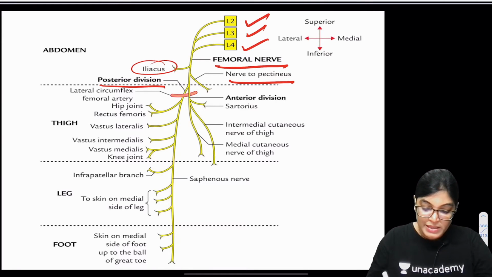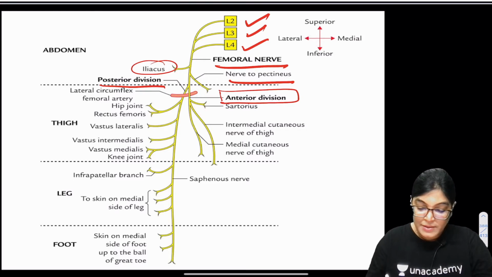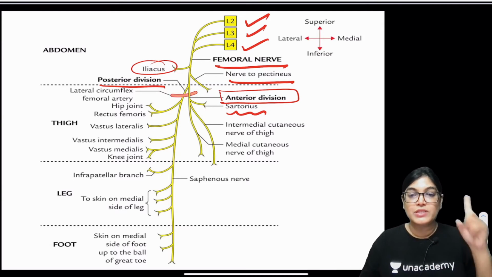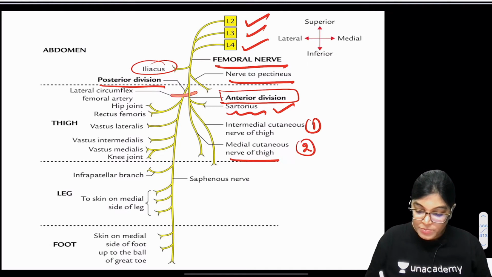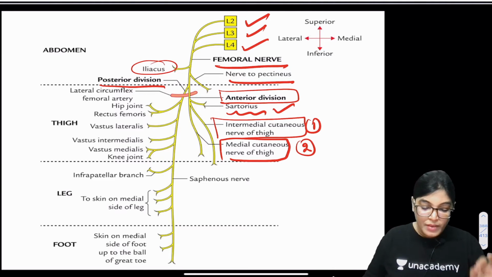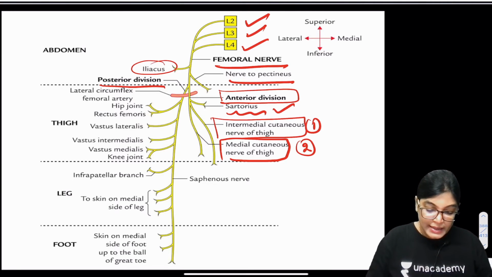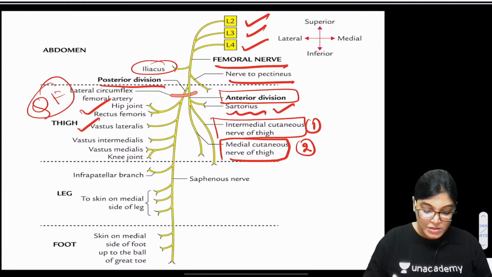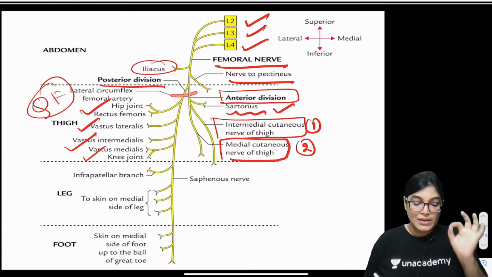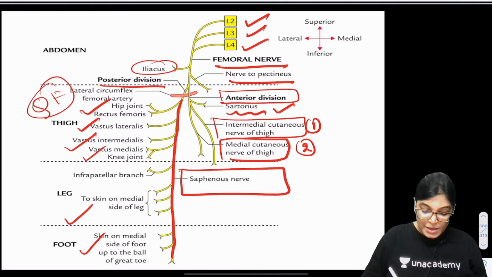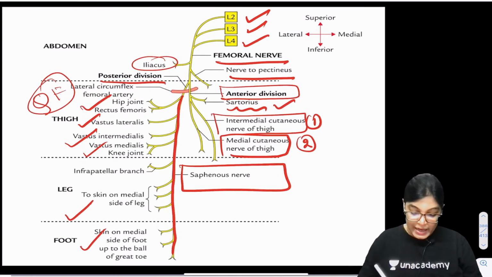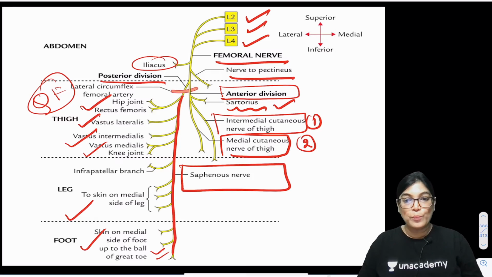Then it divides into a posterior division and an anterior division. My dear aspirants, from the anterior division, it gives innervation to one muscle, sartorius, and it gives two cutaneous nerves: the medial cutaneous nerve of thigh and the intermediate cutaneous nerve of thigh. The posterior division gives innervation to the quadriceps femoris, that is rectus femoris, vastus medialis, lateralis and intermedius, and it gives only one cutaneous nerve, which I am highlighting here, the saphenous nerve, supplying skin on the medial aspect of the leg and also till the level of the great toe.